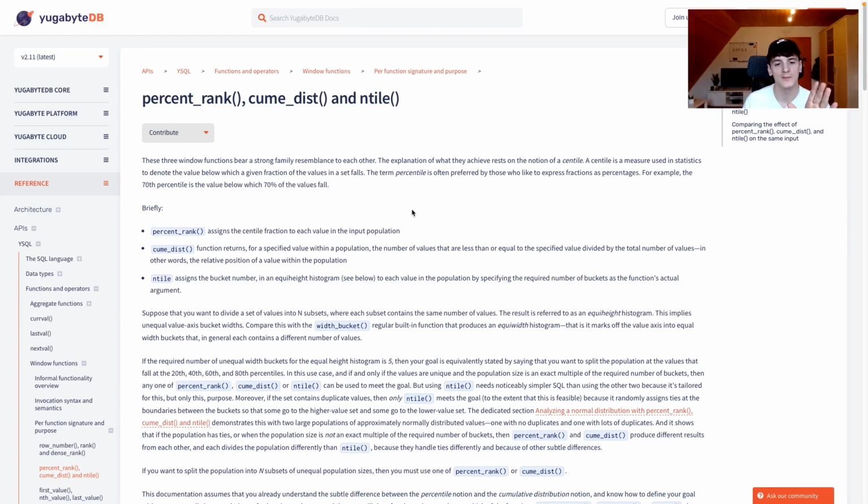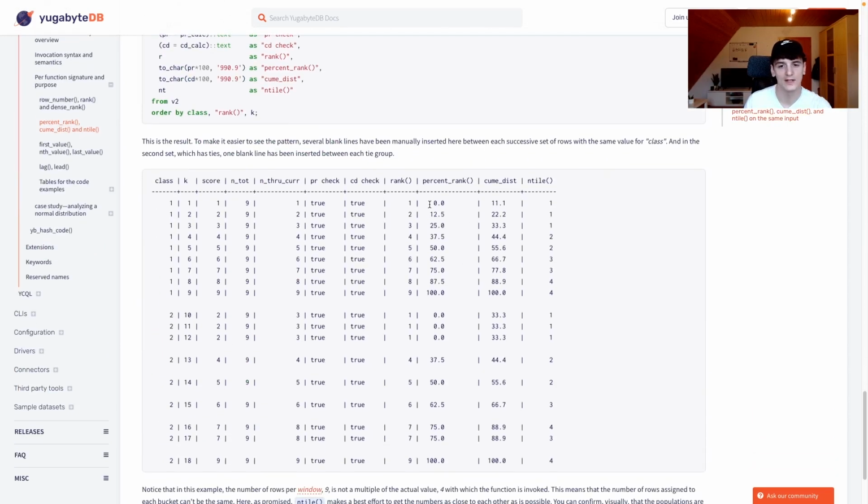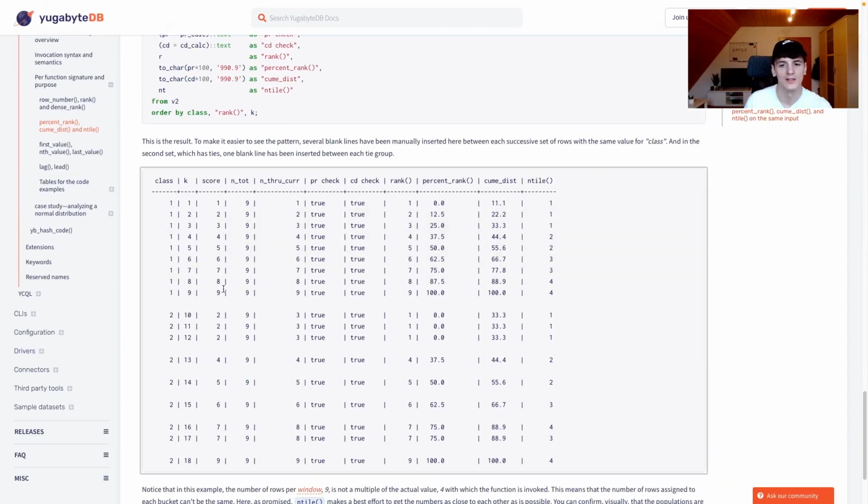Anyways, just take a look at this page and look at that example that gives you values based on the score here. And you're going to be able to understand how, these are the buckets, percentage rank, this score, and how they differ. I think that's going to be it for this question.